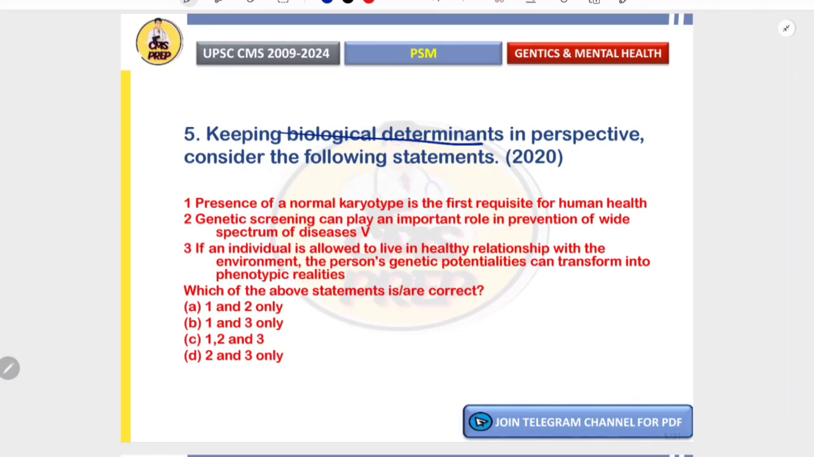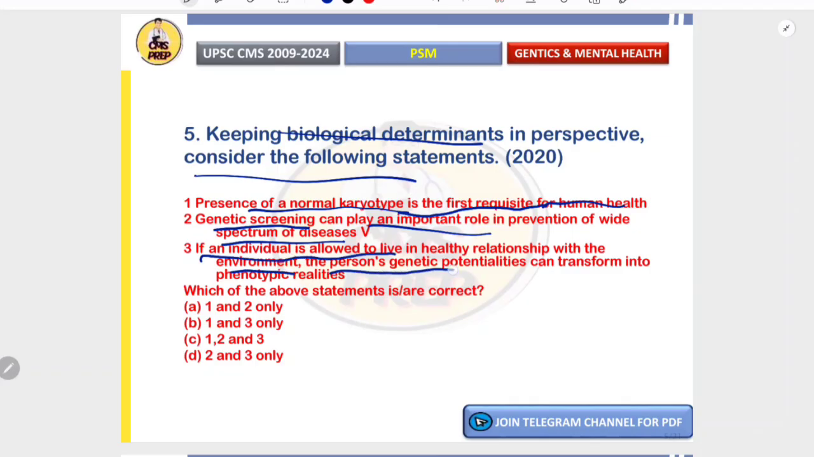Keeping biological determinants in perspective, consider the following statements. Presence of normal karyotype is first requisite for human health. Genetic screening can play important role in prevention of wide spectrum of diseases. If an individual is allowed to live in healthy relationship with the environment, the person's genetic potentiality can transform into phenotypic reality. Which of the following statements is correct?